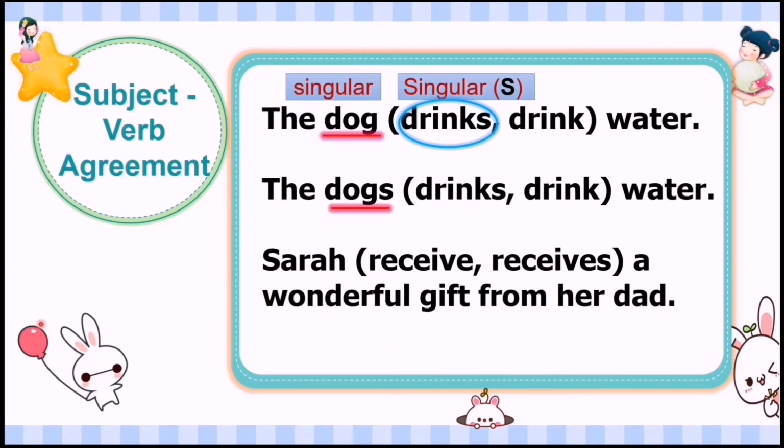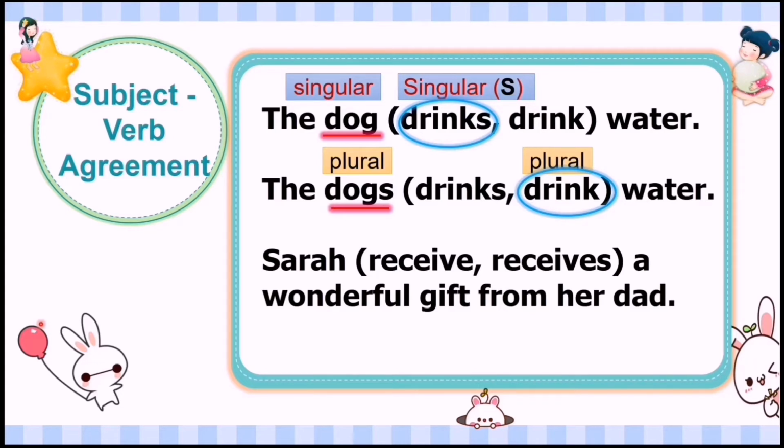So our subject is the dogs. Since the dogs ends with s, it is plural. Therefore, our verb must be in plural form. So remember, if the subject is in plural form, it ends with s, but the verb ends without s if it is plural. So our verb must be drink, and that is in plural form.